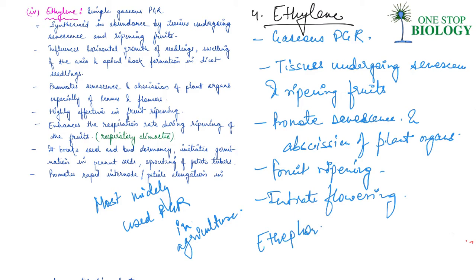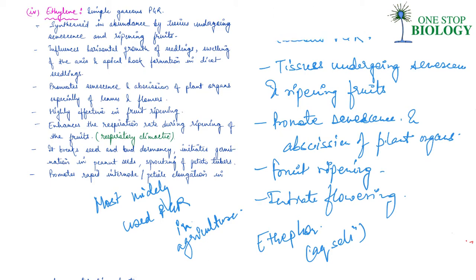ethephon. So ethephon is an aqueous solution, right? And it is absorbed very quickly and then transported within the plant, and it releases ethylene very slowly. So ethephon basically hastens fruit ripening in tomatoes and apples, and it accelerates abscission in flowers and fruits. Apart from that, it also promotes female flowers in cucumber, thereby increasing the yield, right? So this is again another plant hormone that is not a growth promoter but an inhibitor.